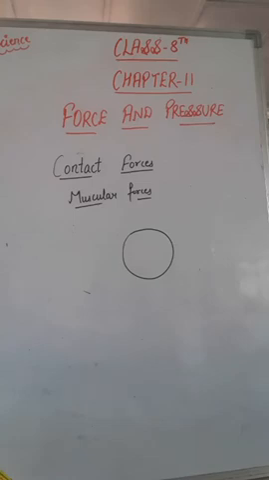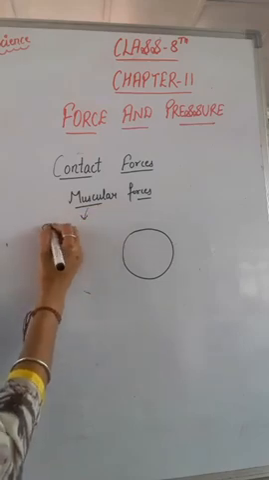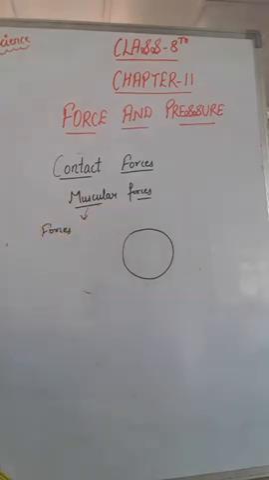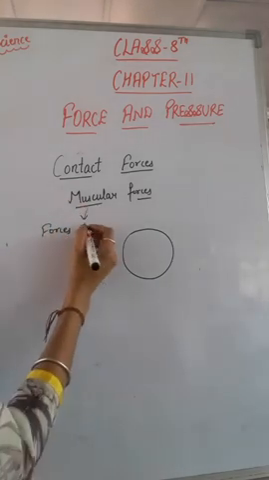Similarly, if we want to lift a bucket, then again we have to touch it. Without touching, we can't lift it. In simple words, if we have to apply a force on any object, then we have to have contact with that object. And similarly, when you have to lift your school bag, then again a force is applied. Where does this force come from? This force is due to the action of muscles. The force that you apply on any object to put it down or to lift it is coming from your muscles.